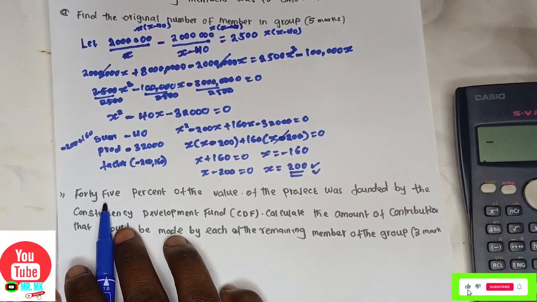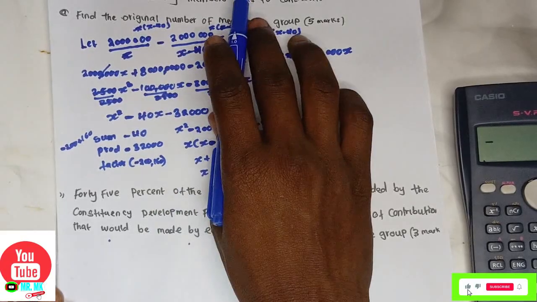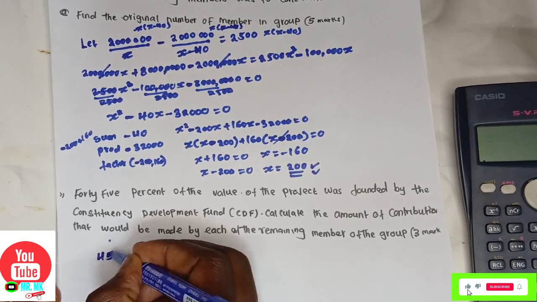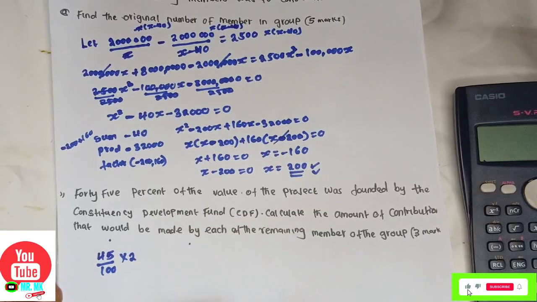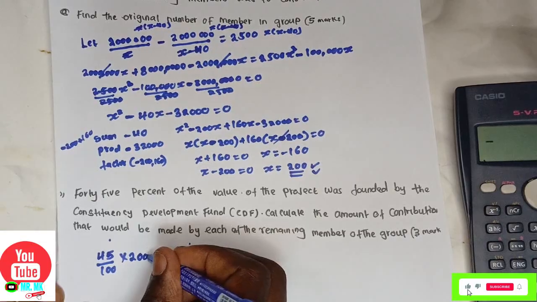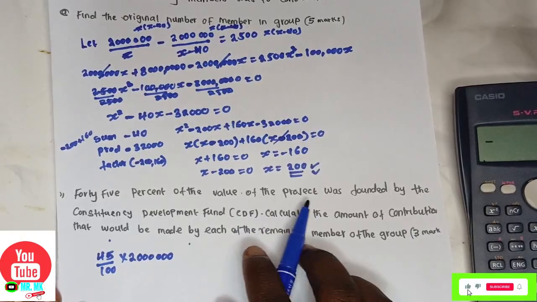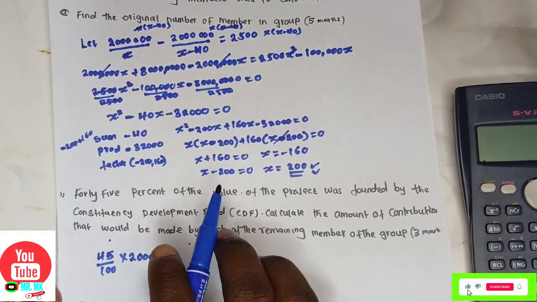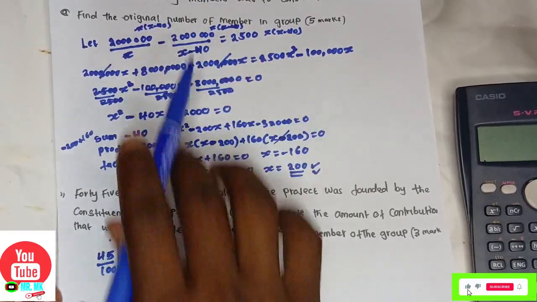Now let's get the first 45% of the value of the project. The total value of the project will be 2 million, I think. Let's get the 45%, which is 45 over 100 times 2 million. Now a group of members plan to contribute equally to a water project, the water project which needed 2 million.